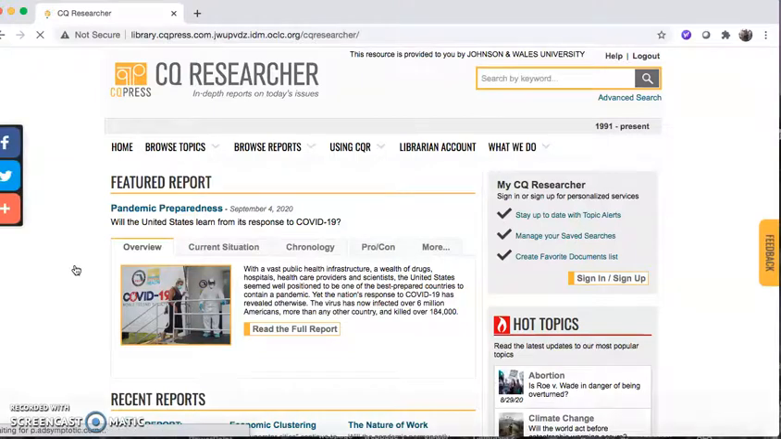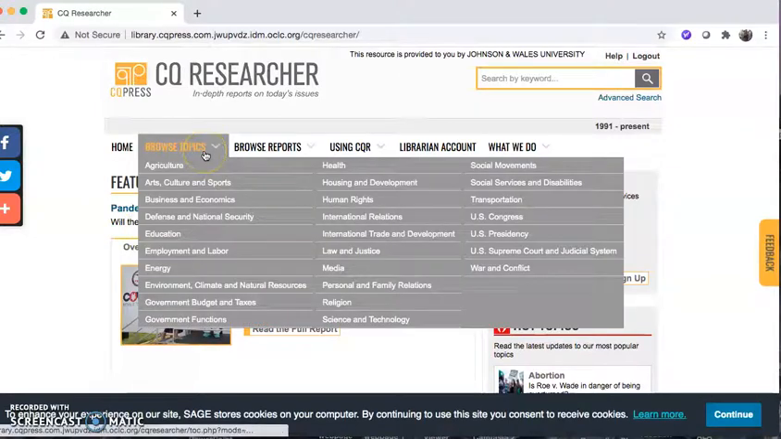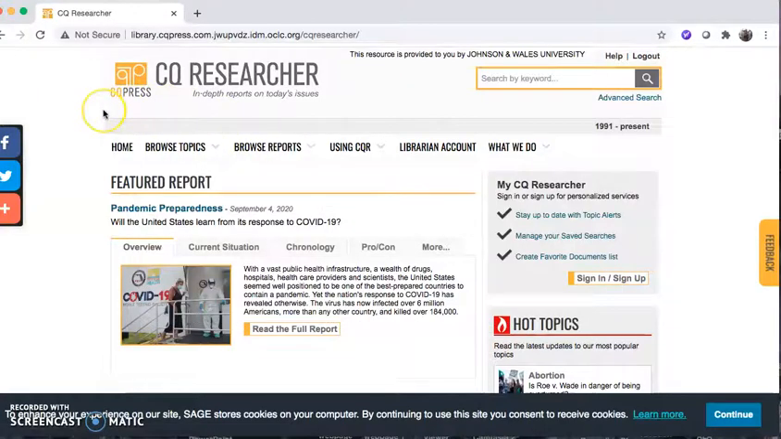And CQ Researcher is just an excellent source because it provides in-depth reports, and these in-depth reports are written by journalists, and it's on a variety of public policy and controversial issues. So this is a great resource if you're writing about a controversial issue, because there's so many hot topics and public policy topics in here. It's also great if you're not sure of a topic. Up here, you can browse topics, so it can help you think of a topic. So it's what we call a summary source. It's a great summary source that summarizes the topic.